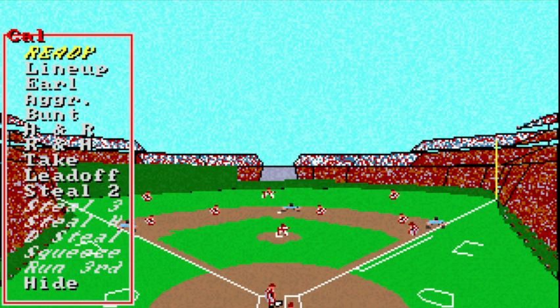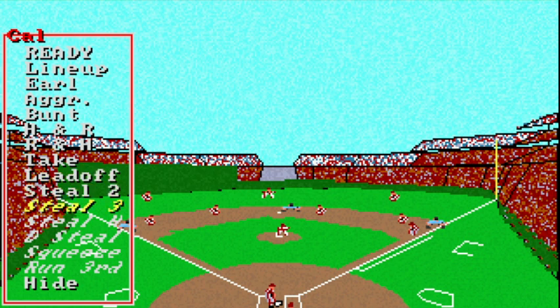I've got a runner on first. Here's my strategy menu. All right, I can go check my lineup. I can ask Earl to be aggressive. I can bunt, hit and run, and hit. I can try to take a pitch. Lead off the base. Let's try to just do a straight steal of second.